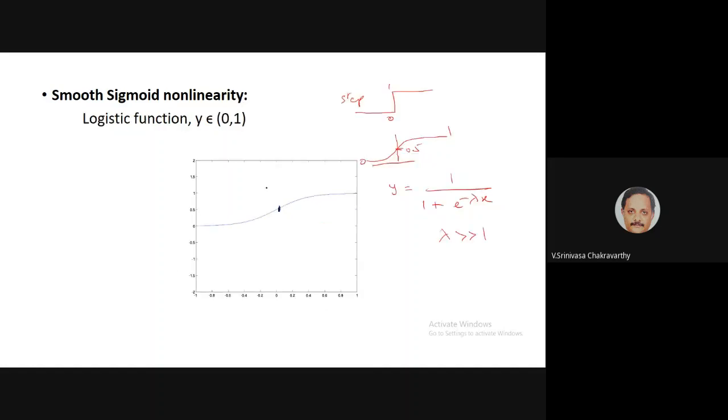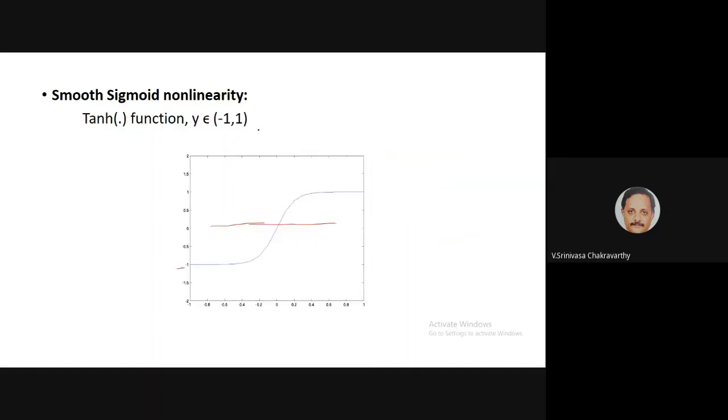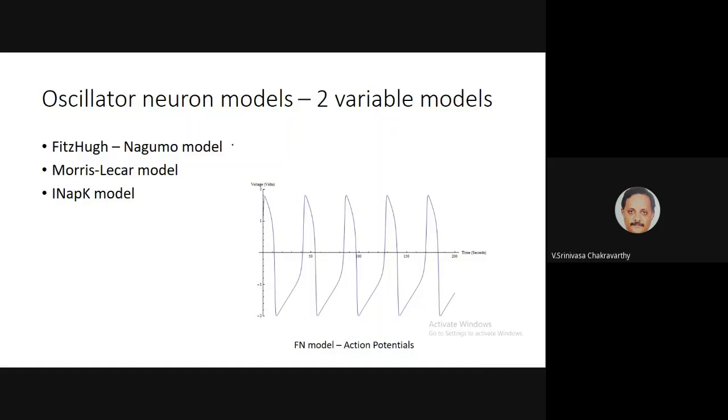Now, if you want to use the minus 1 to 1 convention, and you want a continuous function that varies from minus 1 to 1, then you go for the tanh function. Okay, so to summarize, we have seen different kinds of neuron models. Now I'll group them slightly differently because I want to motivate a discussion on what is a good neuron model, what is an ideal neuron model. I'll come back to the discussion in a minute.